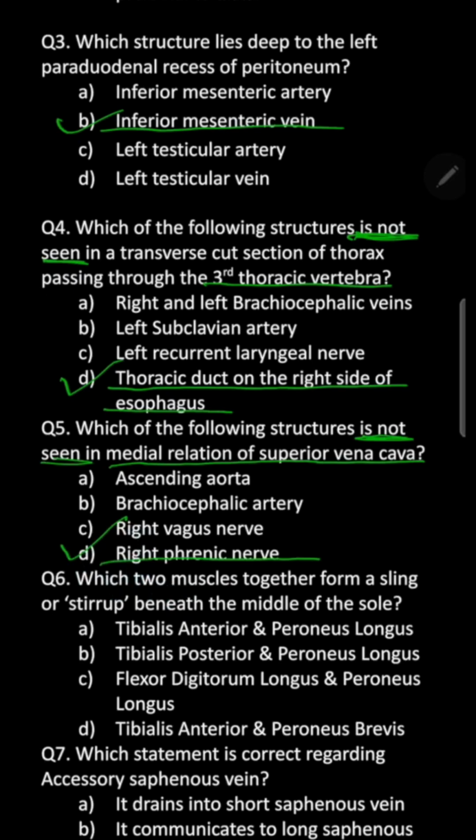Now this right phrenic nerve from C3, C4, C5 spinal segments descends down onto the anterior surface of this muscle called scalenus anterior, and it then crosses the thoracic inlet, accompanying an artery along with it, and that is pericardiophrenic artery.